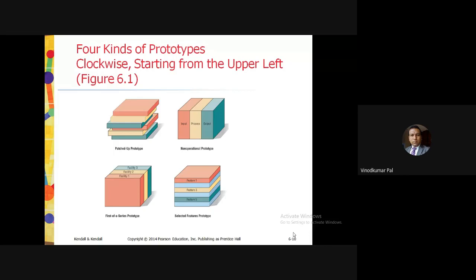Now the fourth one is the selected features prototype. This is the last and fourth conception of prototyping. It concerns building an operational model that includes some but not all of the features that the final system will have. Now this is basically the final step, in which we finally have to deliver the system. According to the user requirements, this particular prototype has all the features that should be there in the final system.